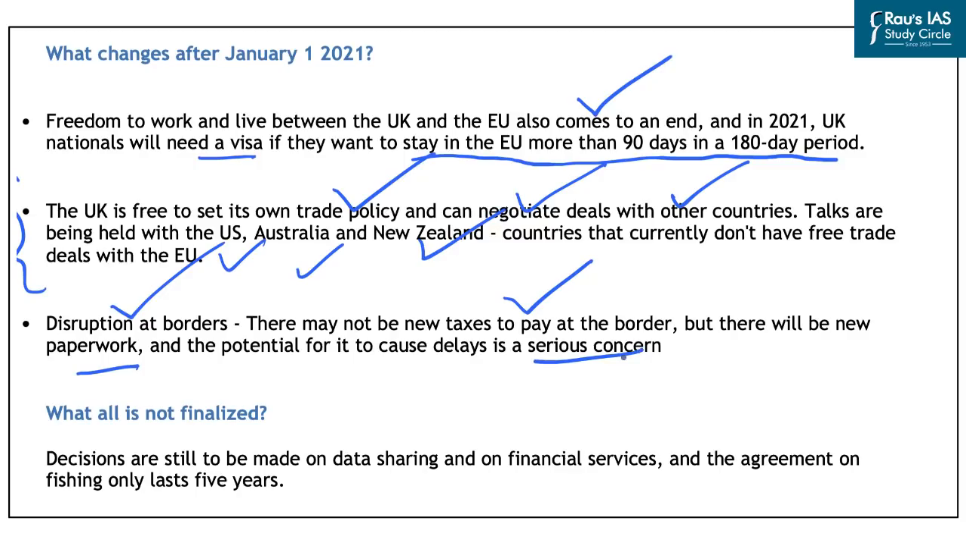Further, decisions are still to be made on data sharing and on financial services, and the agreement on fishing is only likely to last for 5 years. So that will again bring up issues between the UK and the EU. So these are a few simple aspects of the UK and the EU deal, and the details of the impact